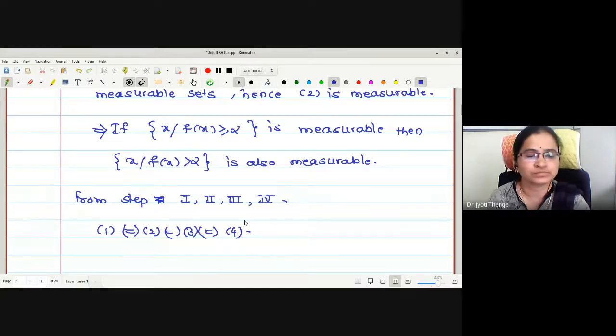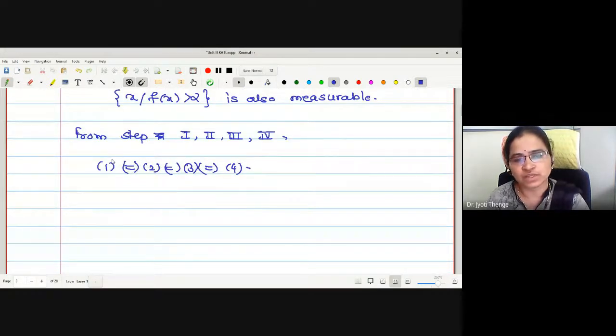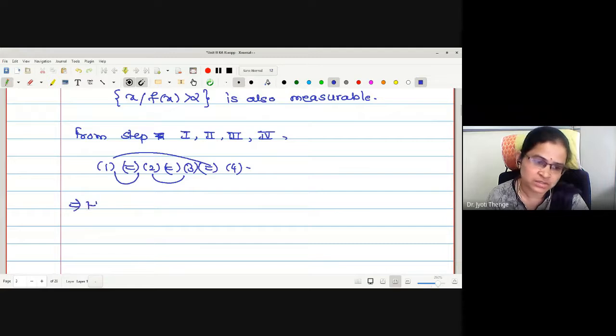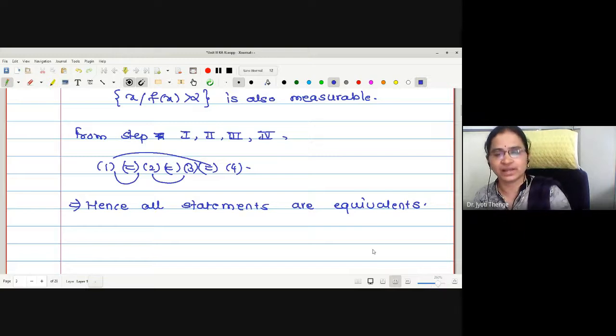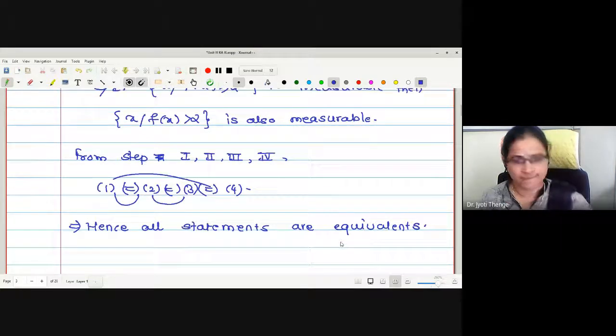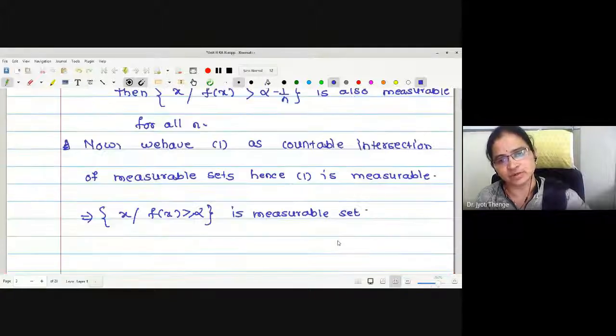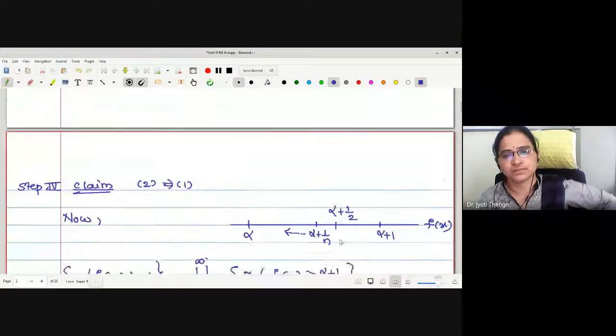Initially we proved this implication. Then we wrote this, and now we have proved this, right? Hence, all statements are equivalent. If you have any difficulty, you can ask me. All statements are equivalent. Okay? Any difficulty in today's lecture? If you have, you can ask.